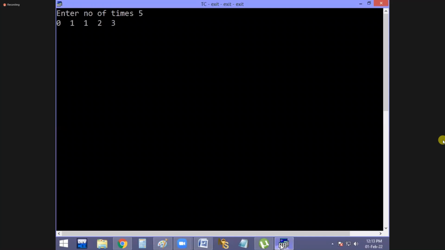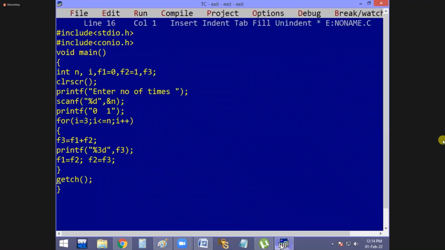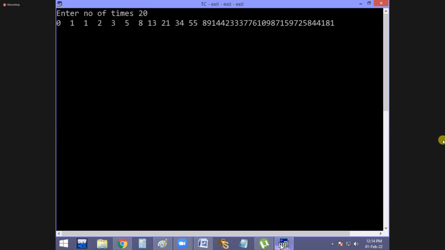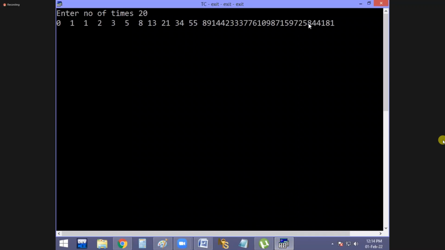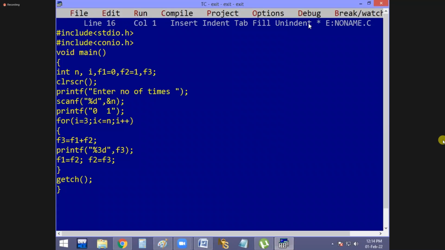5 times. Right answer? Okay, 0, 1, 1, 2, 3. Correct answer. Now this time 10 times. See, 10 times printed or not? Yes. Now 20 times printed. Okay. But we are giving only 3 spaces now, and the number is big. That's why they are not side by side. Give more spaces.